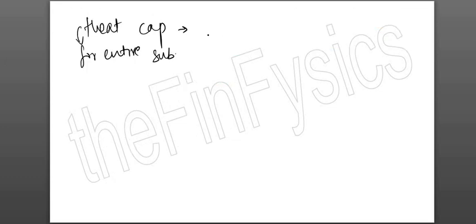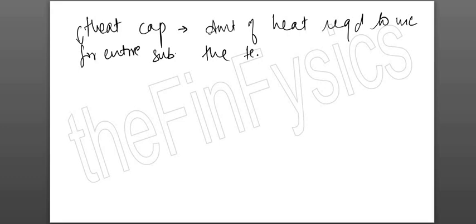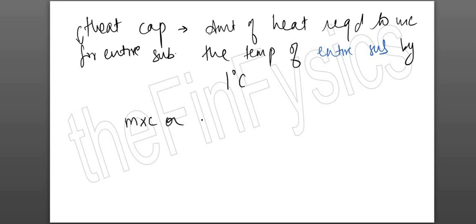So heat capacity will be the amount of heat required to increase the temperature of the entire substance by 1 degree Celsius. And the formula for heat capacity is going to be m into C or Q upon delta T. These are the two formulas that you are going to use for heat capacity.